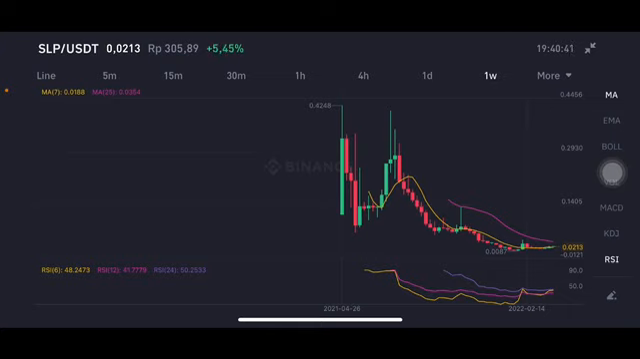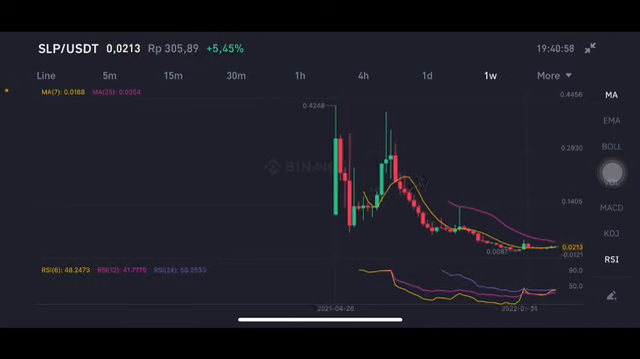I'm not a financial advisor, I'm just gonna give you some prediction using technical analysis. Smooth Love Potion here, using a pair with the USDT, in the moving average 7 and moving average 25 here, still on 0.018 and 0.035 around that point.